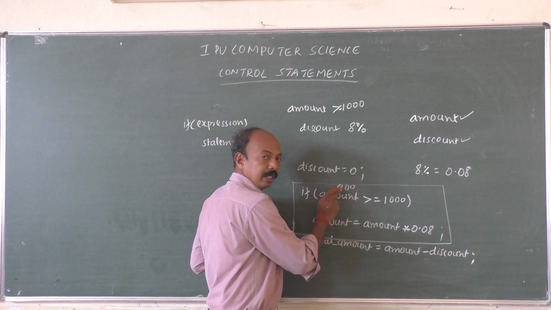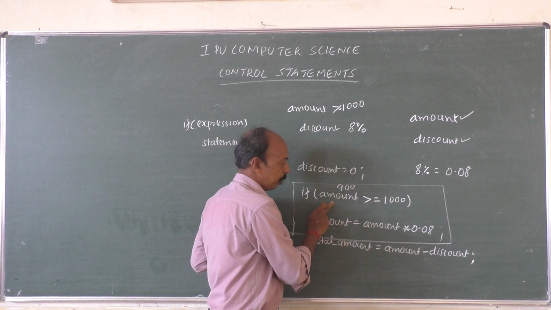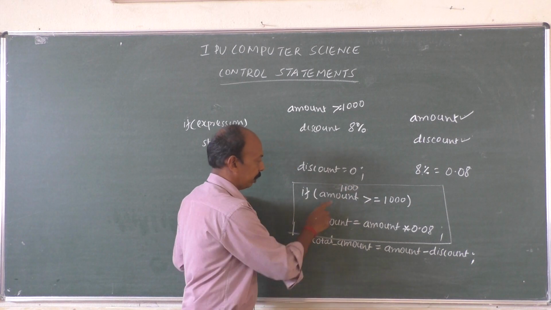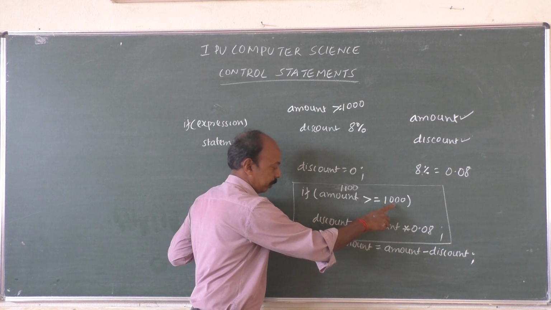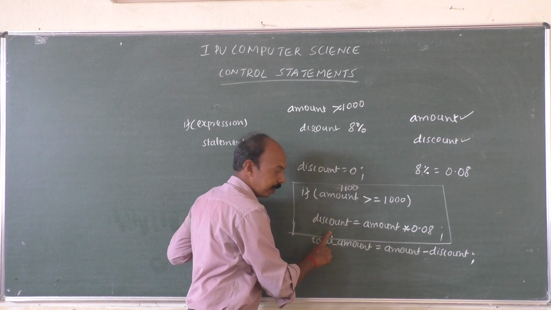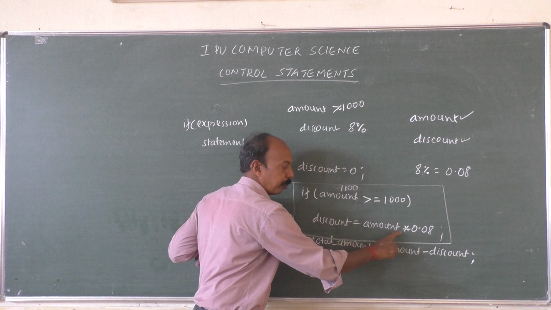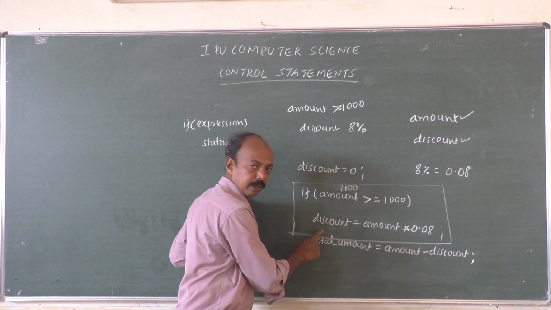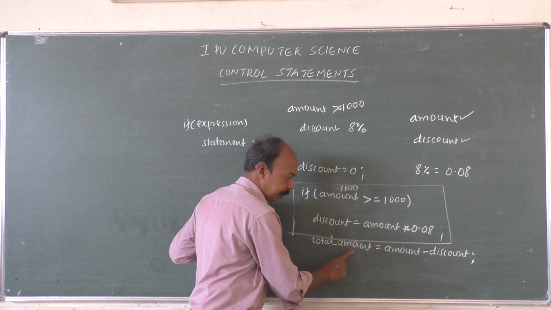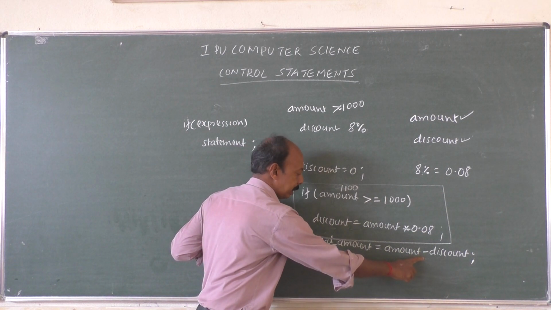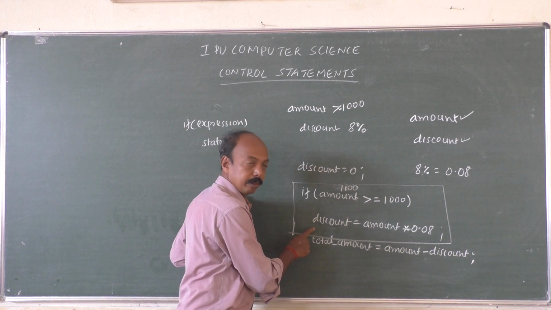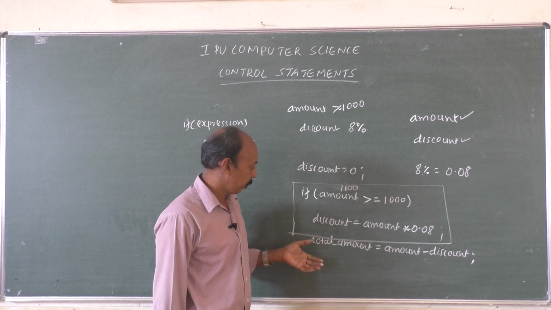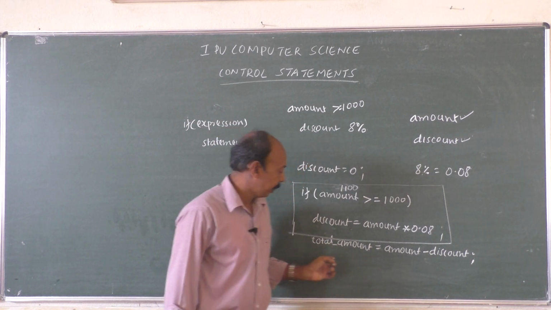If it is 1100 rupees, if the amount is now 1100, 1100 is greater than 1000, so discount will be calculated. 1100 into 0.08, whatever answer you get will be stored under discount. Then total amount is equal to 1100 minus the calculated discount, which will be deducted from that, and that will be stored in total amount. Now after that we can display the value of total amount.